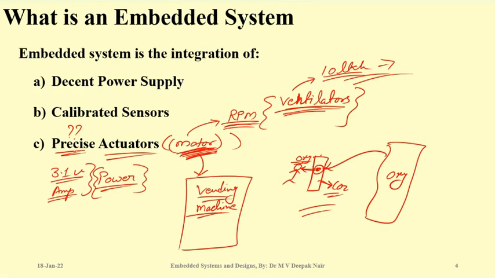For that kind of motors or that kind of activities, we need a very good embedded systems engineer who knows the motors, who knows the technical terms, who knows the science behind it, and who knows how to program all this.